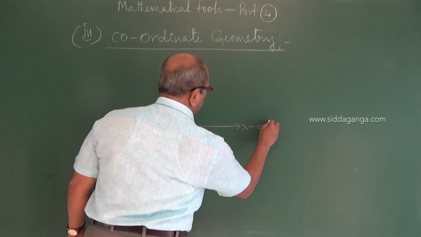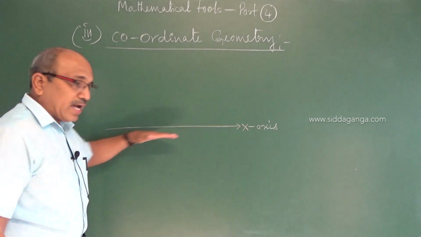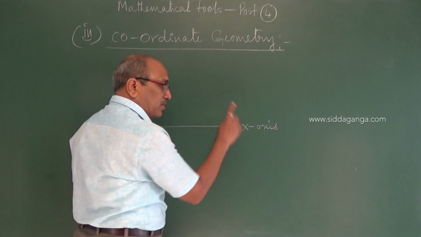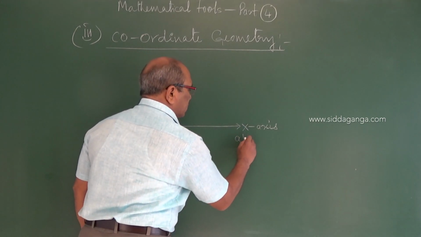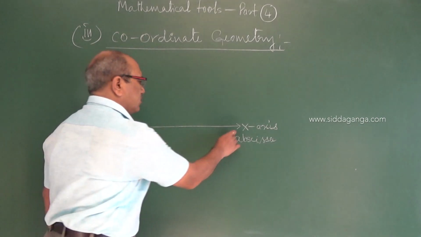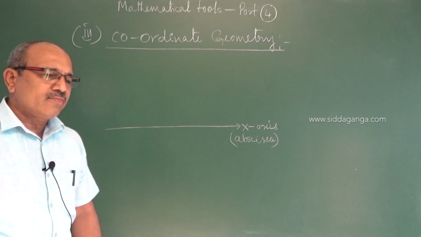and call it the x-axis. Horizontal variation, parallel to the ground, is called the abscissa in mathematics, but in physics we use the word axis, x-axis.